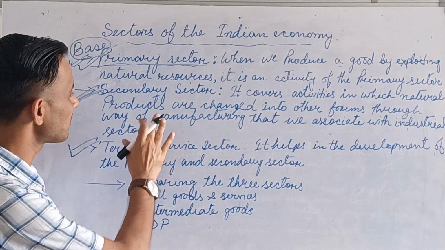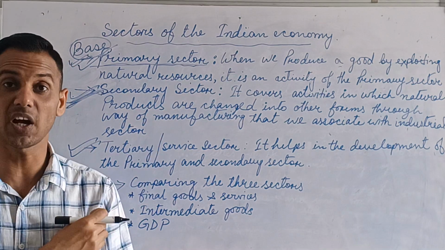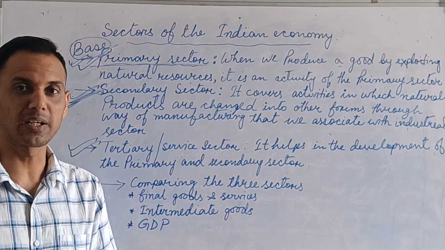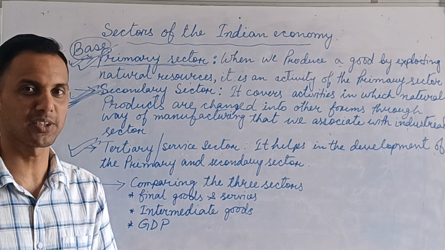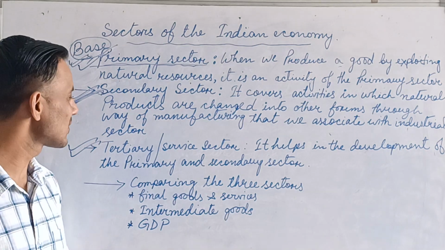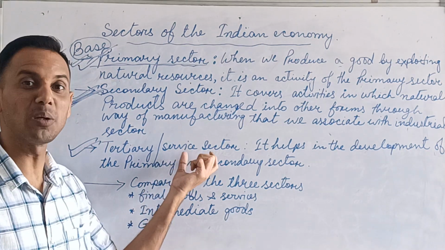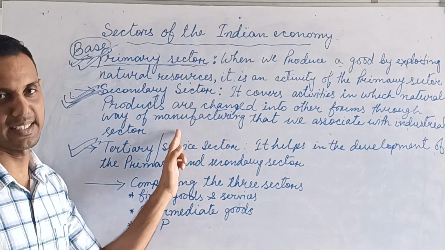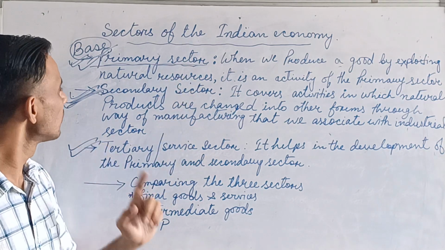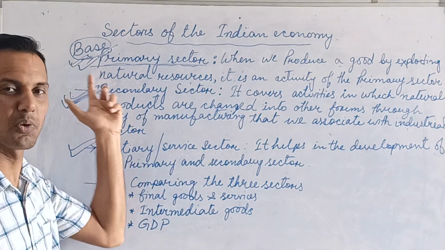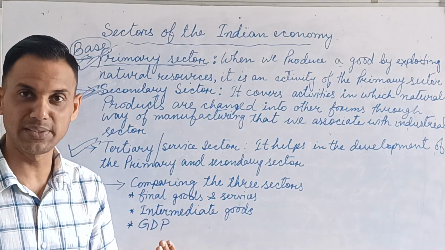Again you see, after producing this shirt, you have to sell this shirt in the market. For that you need transportation. So transportation is under the service sector. So that's why this is called the service sector, because it provides services to the primary and secondary sector. So I think you got my point. What is the primary sector? It is the base. It provides raw materials to the secondary sector.